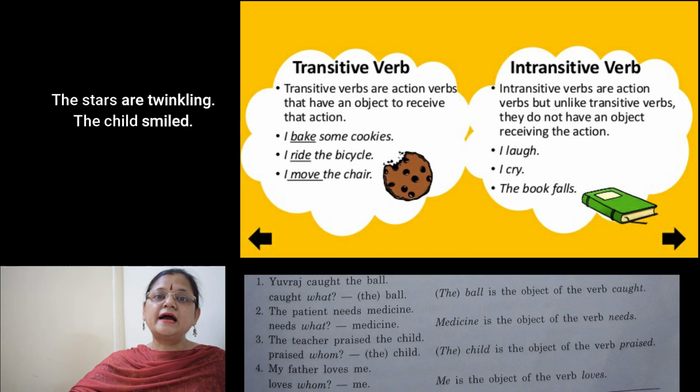The child smiled. When we talk only about the subject and no one is affected, it is an intransitive verb. That means the object is not there. So in this way you can differentiate between transitive and intransitive verbs.